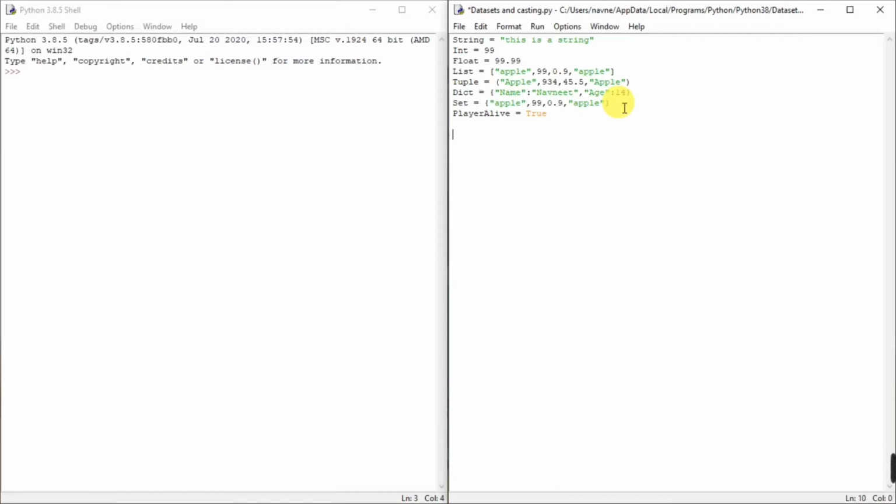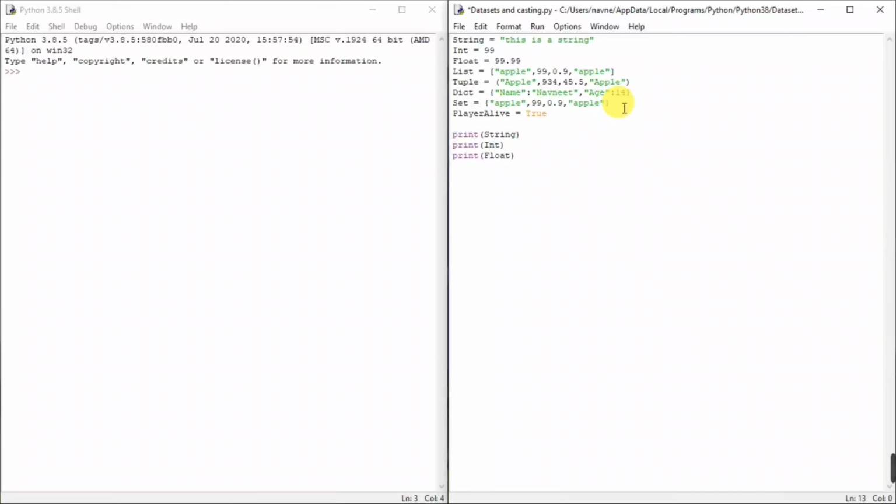Now let's try printing them out. Let me copy this. So I can write here string. I can write here integer, int. I can also write here float.